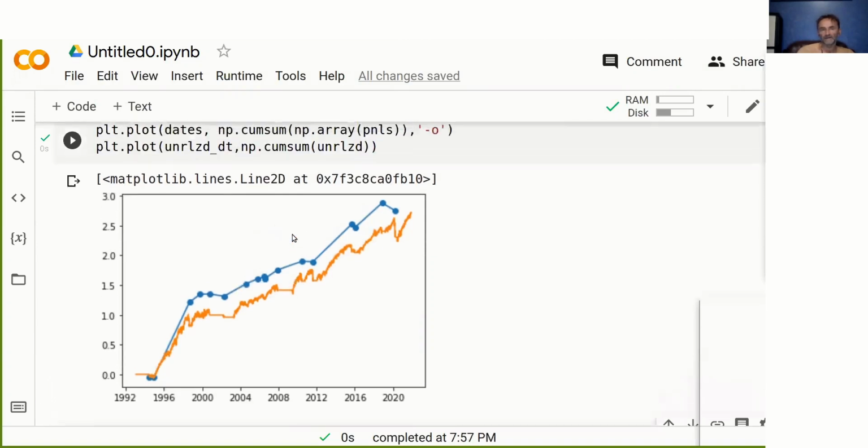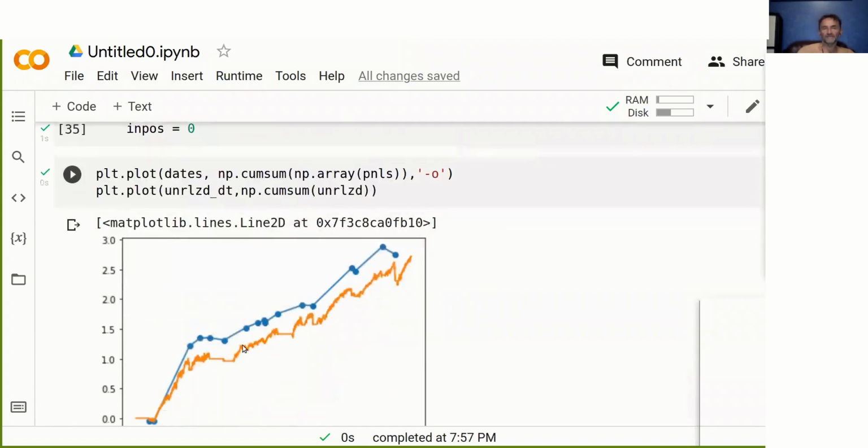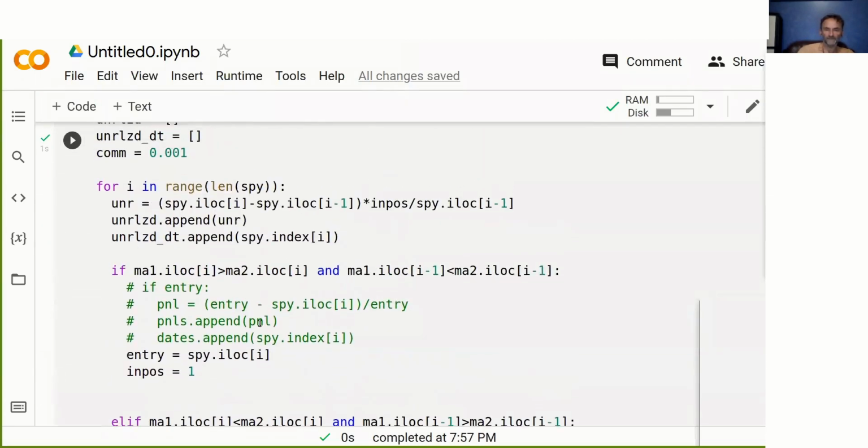but we can't really see the difference because it will be a bit different anyway. If we wanted to see the real difference between commissions and no commissions, we would have to go back to calculating dollar values in order to get this right. Now, another question is, how would we incorporate commissions into the unrealized P&L?